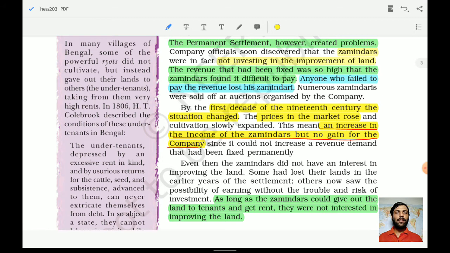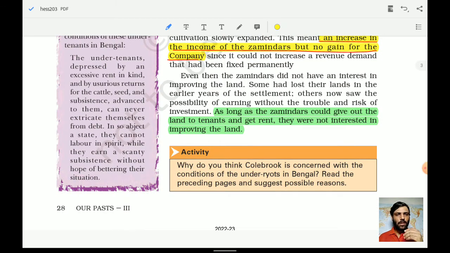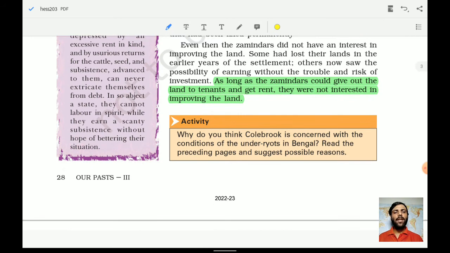And the other expenses were also increasing because they were indulging in different fights in different areas. Now they wanted to fund their fights as well, these different battles and the other companies with whom they were competing. So all these things created a problem for the British arrangement. As long as the zamindar could give out the land to tenants and get the rent, they were not interested in improving the land.